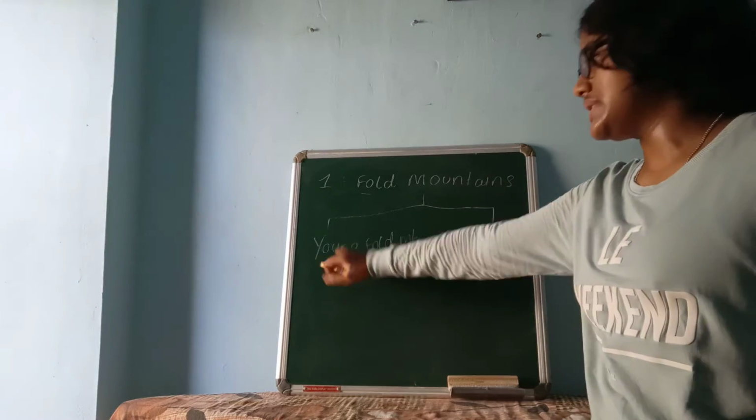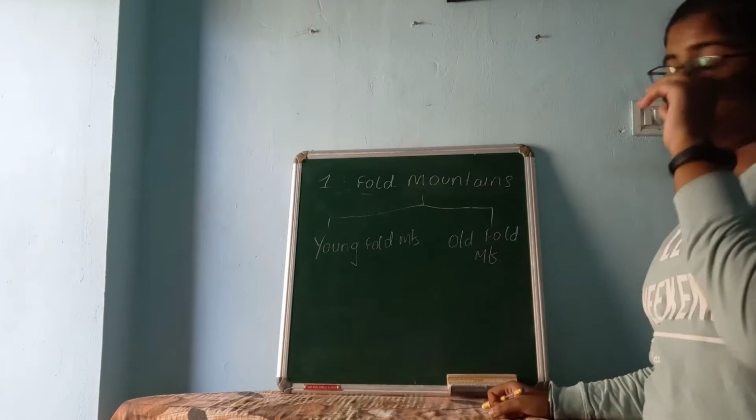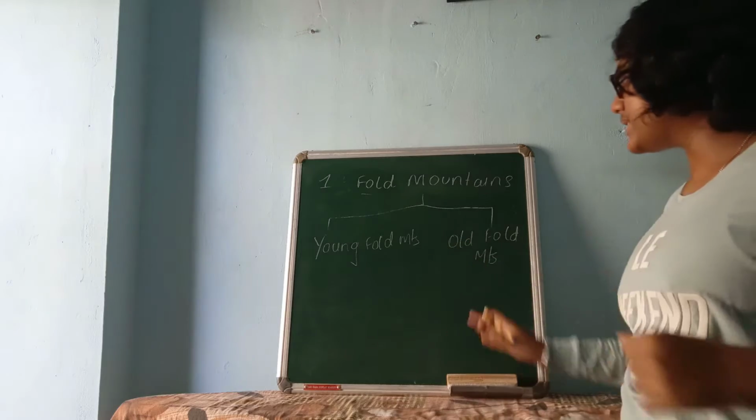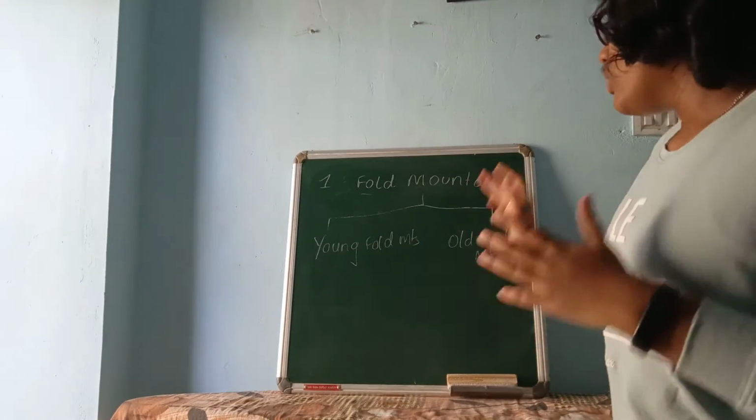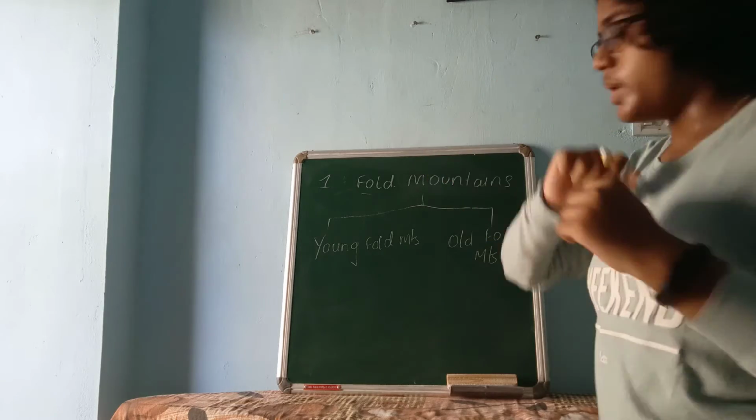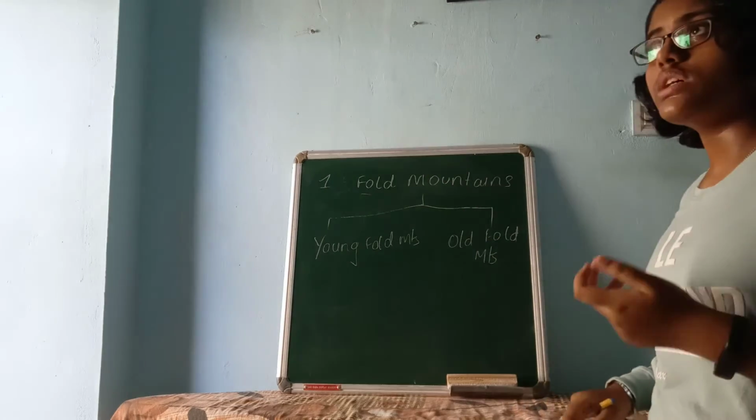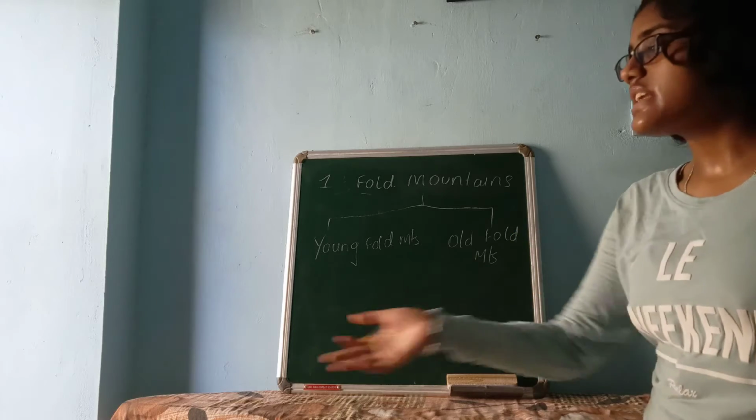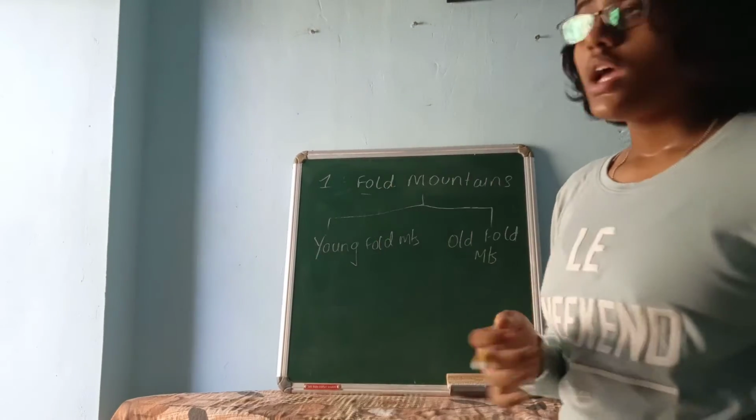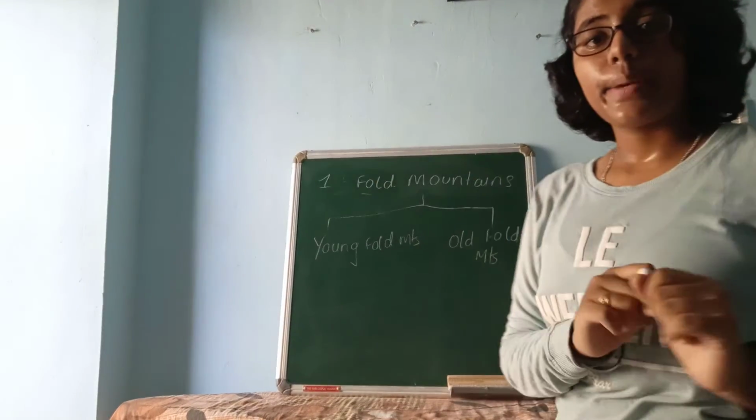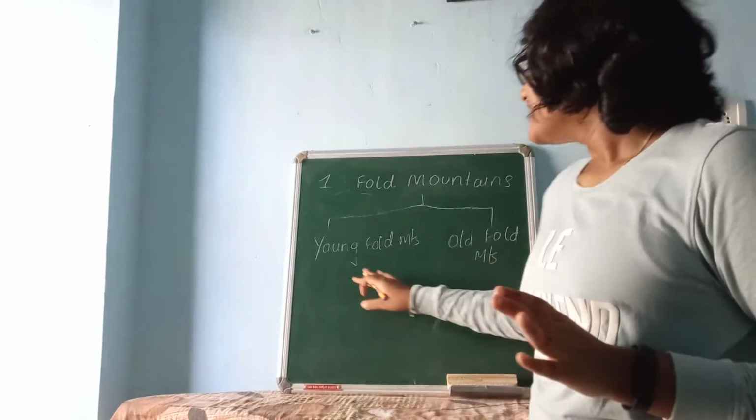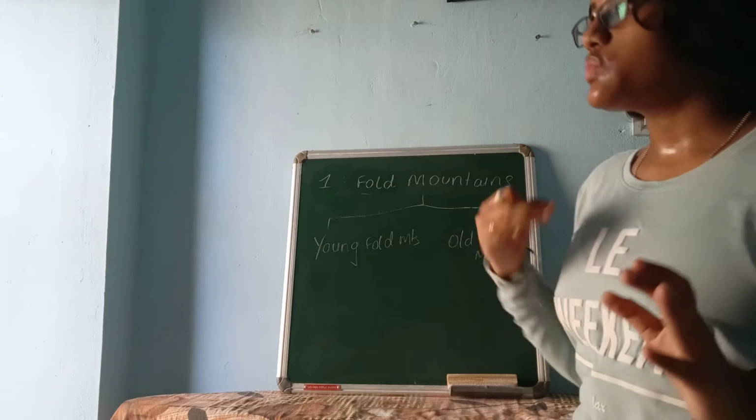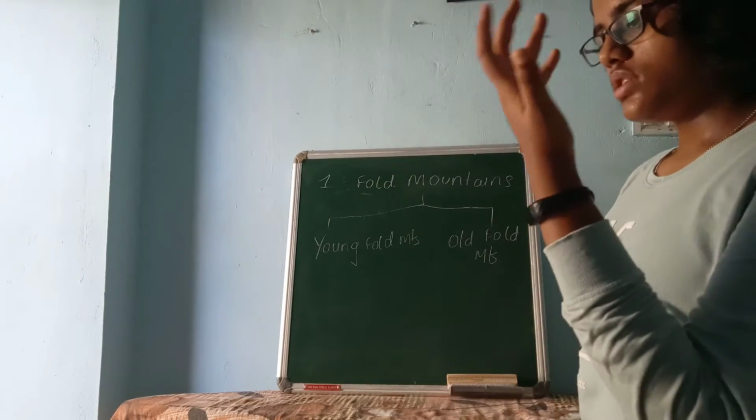Again in the word you can see young, here you can see old. It means these mountains are old, these mountains are new. Whatever fold mountains are formed just recently. Recently means not today or yesterday, maybe 20 years back, 50 years back, that is recent. So these young fold mountains are the mountains which are formed just recently, meaning a short time period.